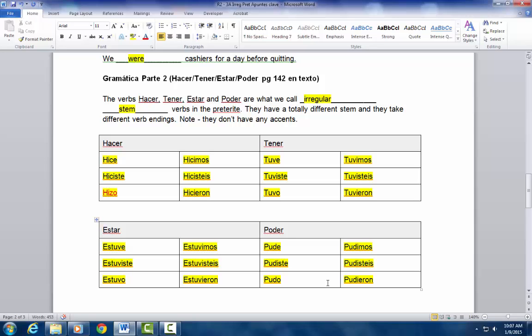Tener: tuve, tuviste, tuvo, tuvimos, tuvisteis, tuvieron. Estar: estuve, estuviste, estuvo, estuvimos, estuvisteis, estuvieron.